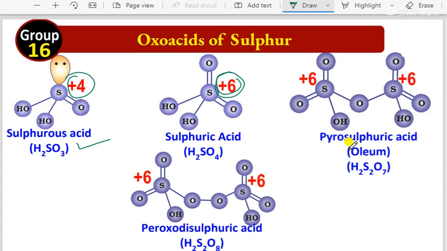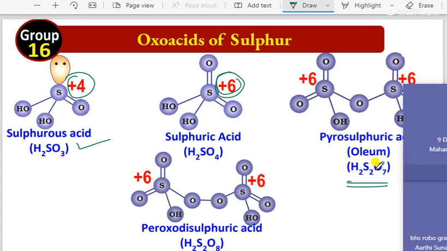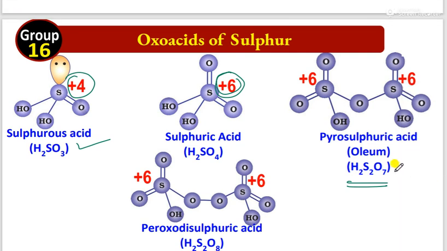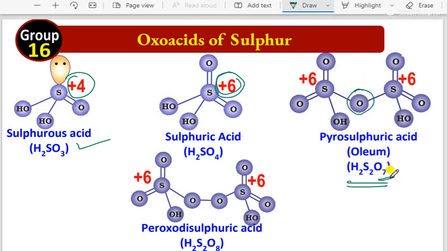Next one is pyrosulfuric acid, oleum, H2S2O7. You can see it very clearly. What happened here is that it is called oleum because of the bond between the two sulfur units through oxygen, with O7 there. A sulfur-sulfur bond is not there. Here the oxidation number of both sulfur atoms is +6.